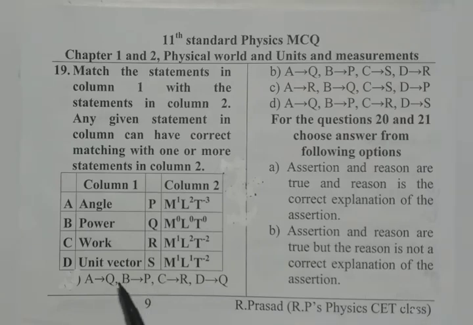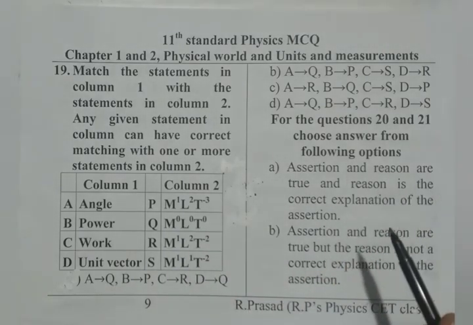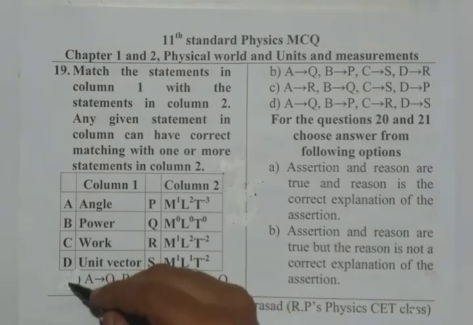Therefore, we go on thinking of it. Angle in the left column to be matched with dimension formula on the right hand side column. Angle, as we know, does not have any dimension, so A matches with Q. In the same manner, B and C can be seen, but here there is an idea now. Once we think of unit vector, fourth thing, it also has no dimension, so Q. A is Q and D is Q. In which option A is Q and D is Q? That is the correct one. You need not bother about B and C. Say first option itself is A is Q and B is Q.